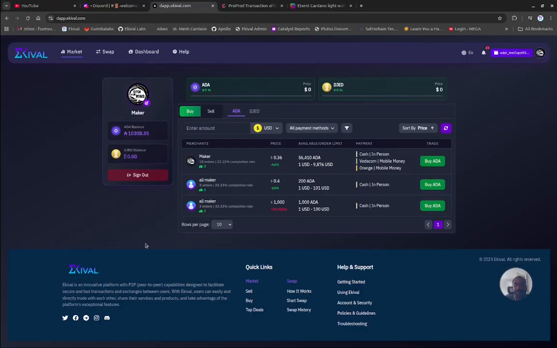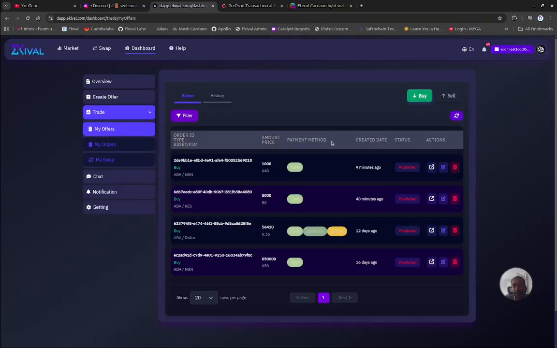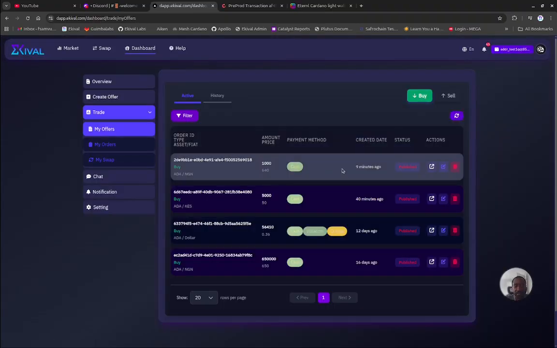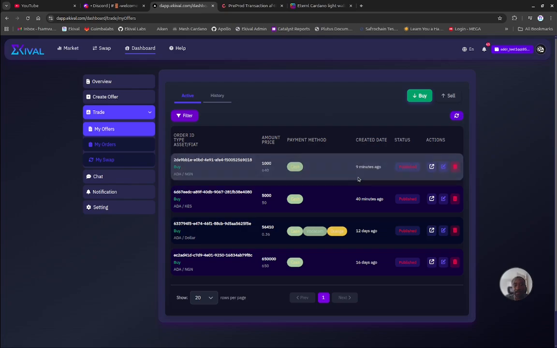Perfect, that little slight change. So I can go now into my dashboard and see the trade, and then in my offers, we know these are the ones. My offers, I'm the one who is the maker. My orders will be in the case I'm a taker, so in this case I'm the maker. So it's published here.